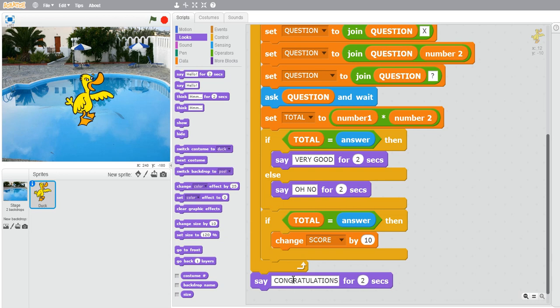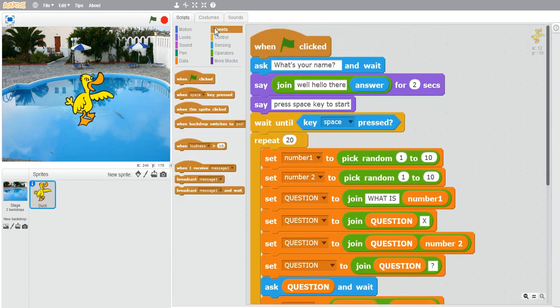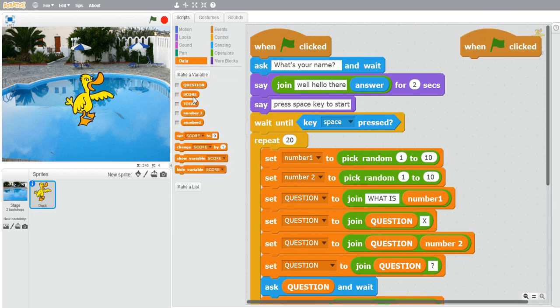Now after this, we have to make it so that whenever the green flag is clicked, our score should be turned to 0 again. So set score to 0. Now our quiz is ready.